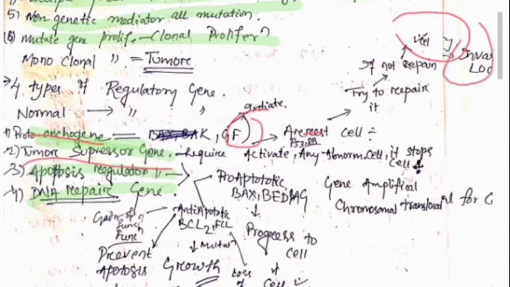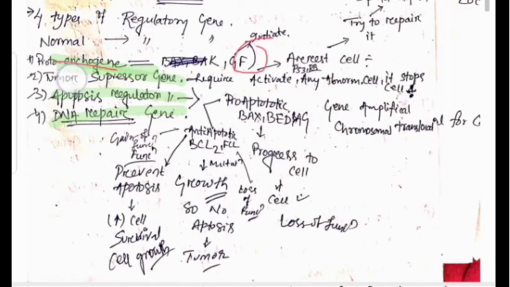Then the tumor suppressor gene. Its name itself says that it suppresses the tumor. If this tumor suppressor gene has loss of function, then the cell does not stop dividing. Its function is to monitor the activity of any abnormal cell. If any abnormal cell occurs, then the tumor suppressor gene causes stopping of that cell division.